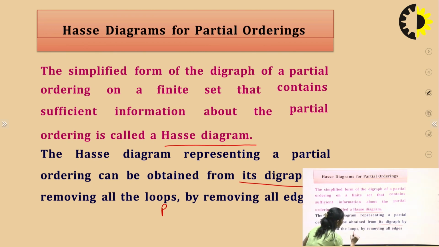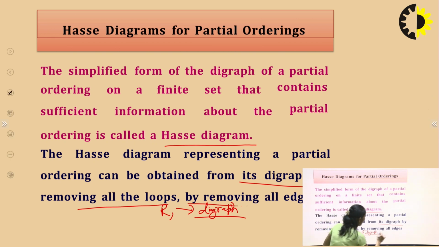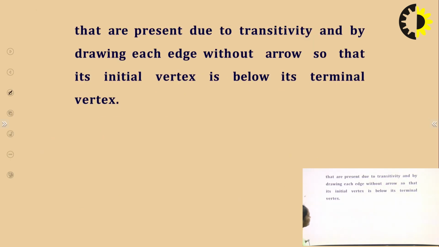Suppose the relation R is given, then we will create a directed graph. Directed graph is also known as digraph. From the relation R, we will create a directed graph. Then from the directed graph, by removing all the loops and by removing all the edges that are present due to the transitivity, and by drawing each edge without arrow, so that its initial vertex is below its terminal vertex. What does it mean? How can we create the Hasse diagram?